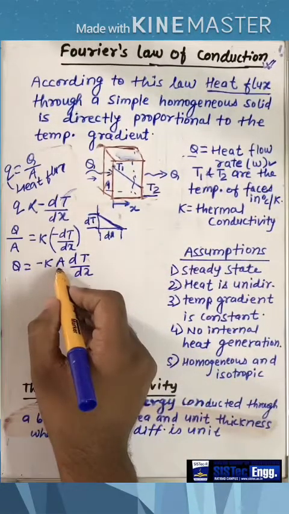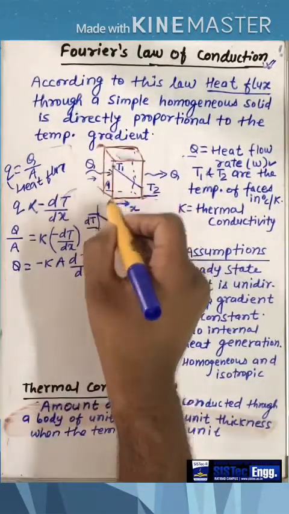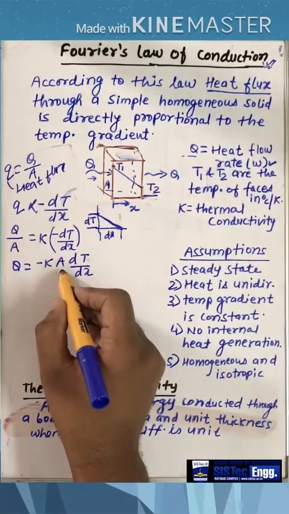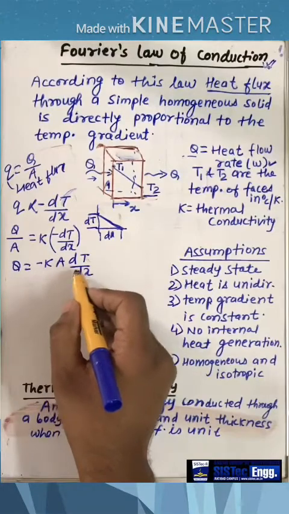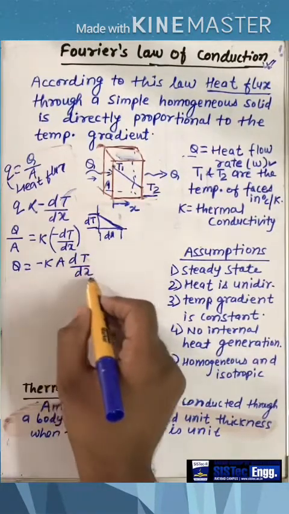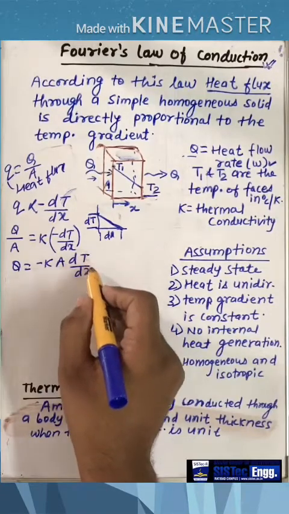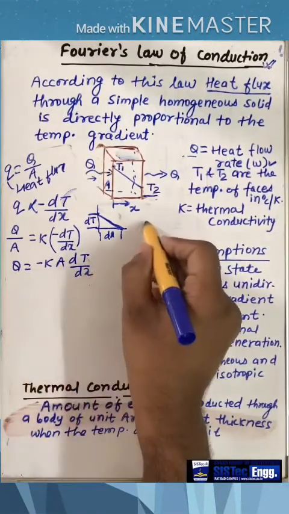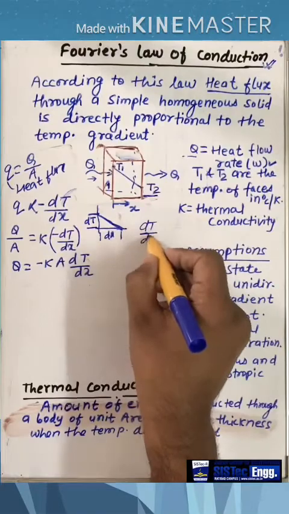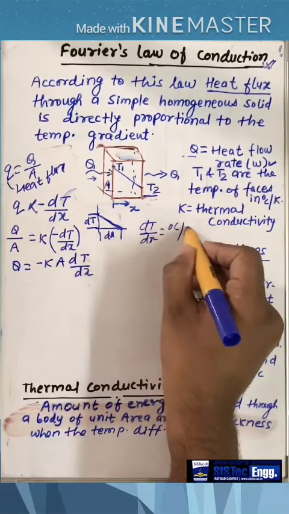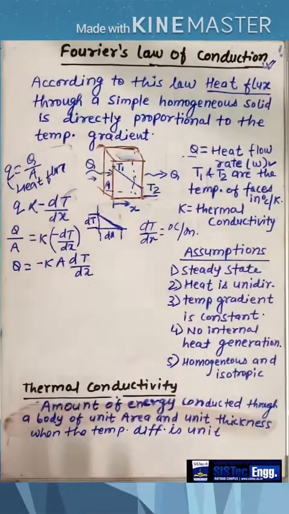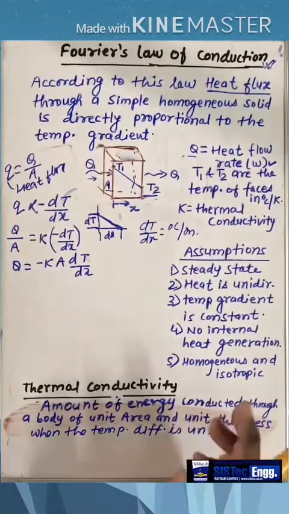A is the area, this surface area, in the meter square, centimeter square or mm square, and dt by dx is the temperature gradient, and the unit of the temperature gradient is the degree Celsius by meter. So the unit of dt by dx is degree Celsius by meter. Fine. Now the question is why we are putting this negative sign.